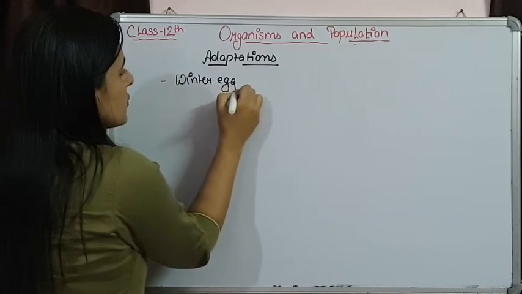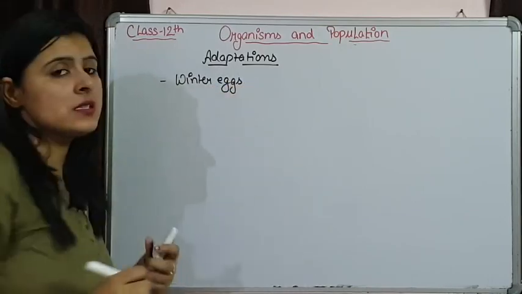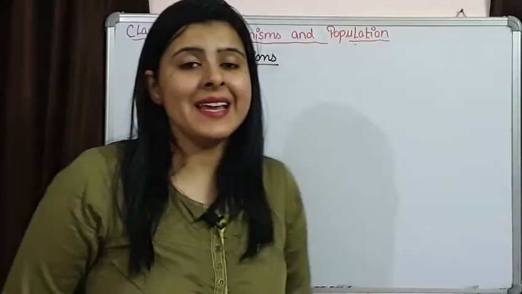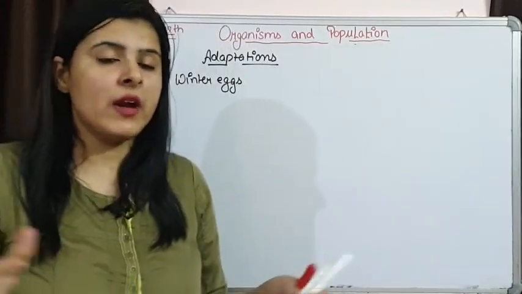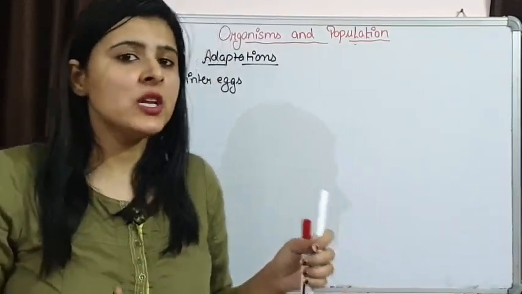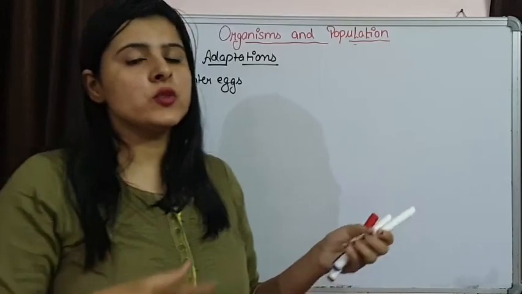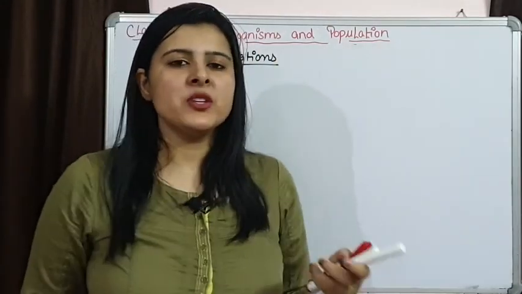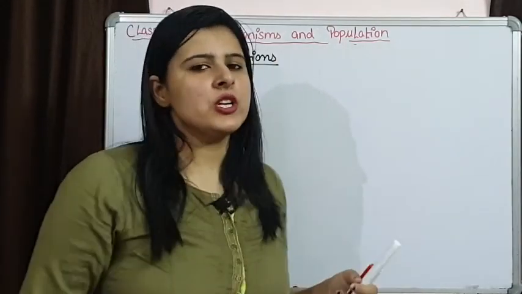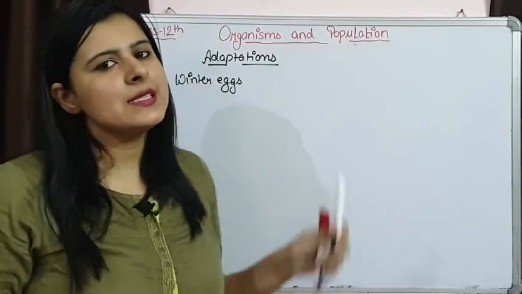Whenever temperature is very low, organisms lay eggs because they are not going to survive in that very low temperature. So these winter eggs are going to survive, and whenever the temperature is normal, a new generation is going to come from these eggs.